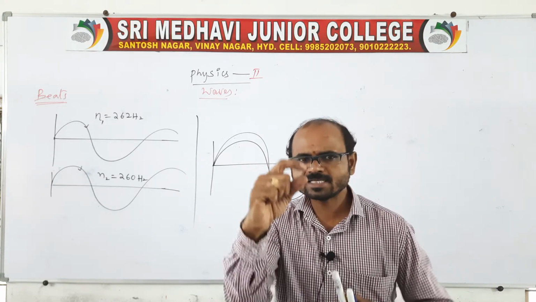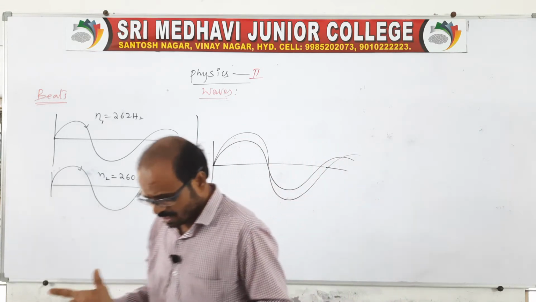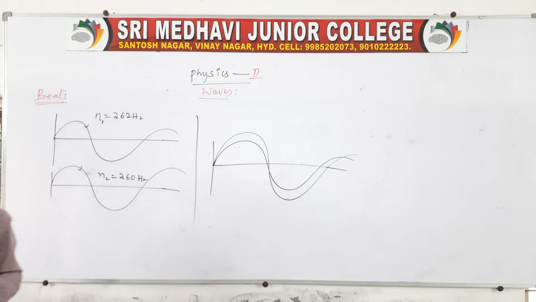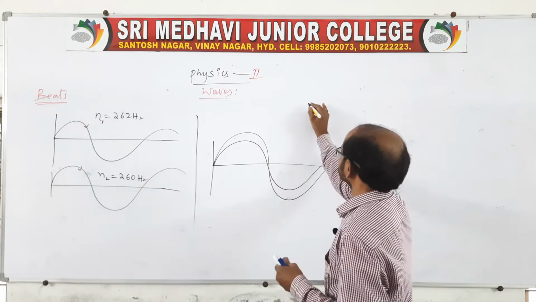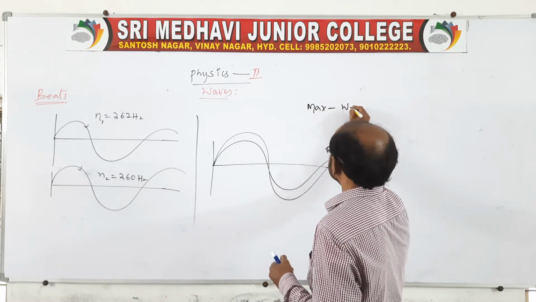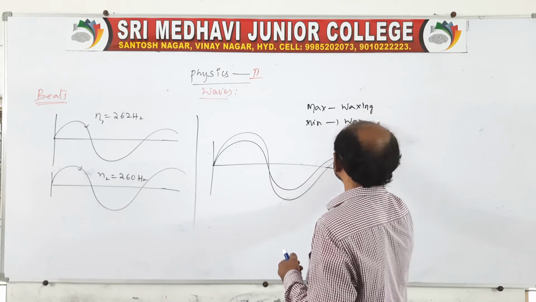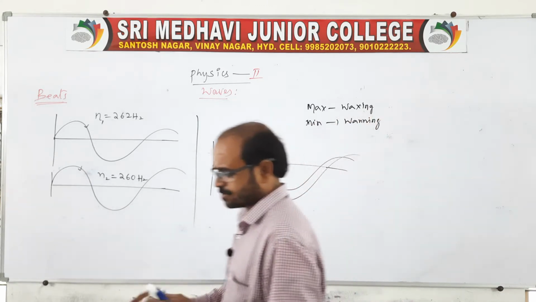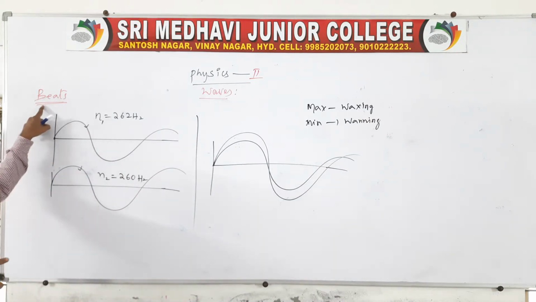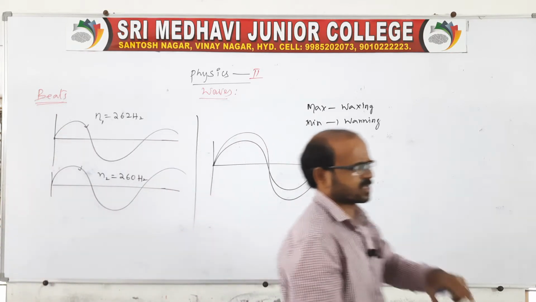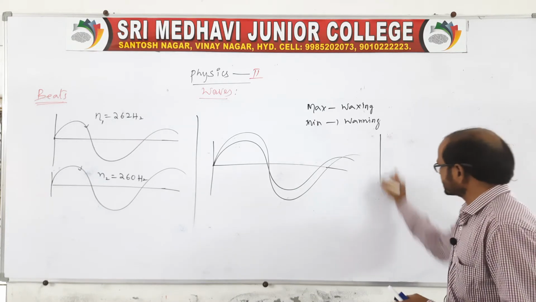One maxima and one minima together we can call a beat. Remember, the maxima of sound we call waxing, and the minima of sound we call waning, which is very important. So one maxima and one minima equal one beat. This is because two sound waves with almost equal frequency are overlapping while traveling in the same direction.